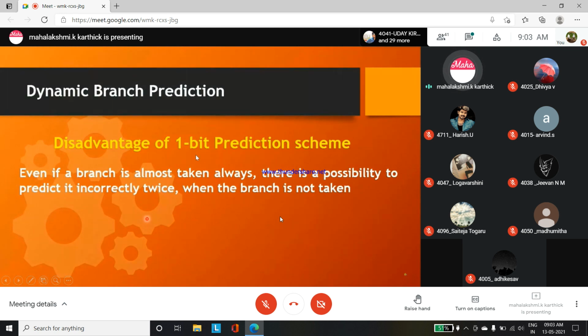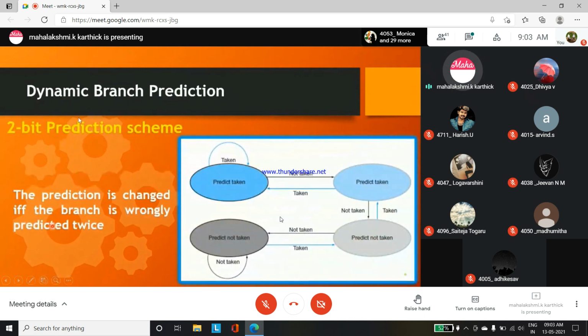We are facing some problem under the branch history table and the normal process happening under the pipelining. The problem is, even if the branch is almost always taken and the branch history table has been framed to support branch instructions, there is some possibility to predict it incorrectly twice. So when the branch is not taken, again we go for the second branch prediction.